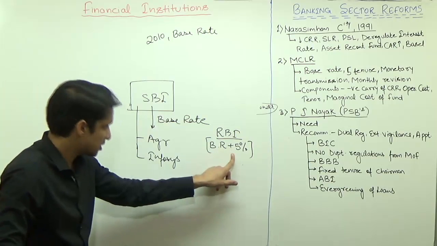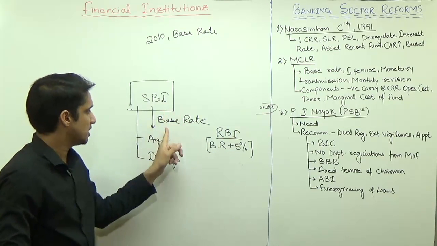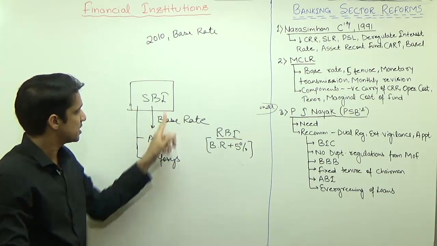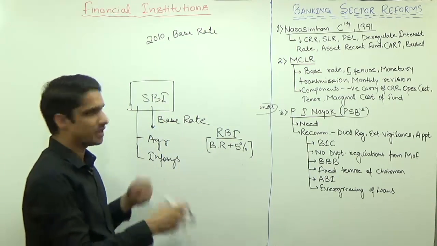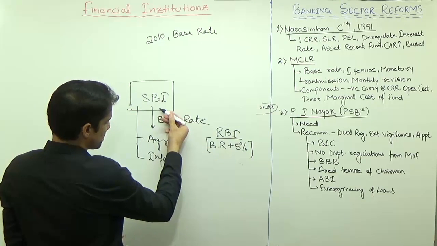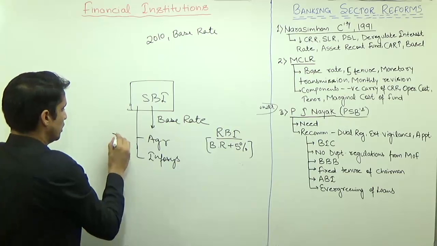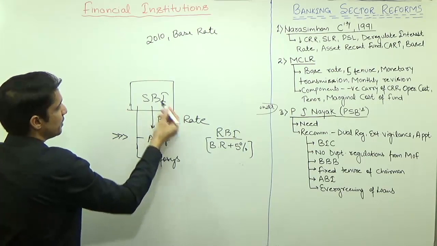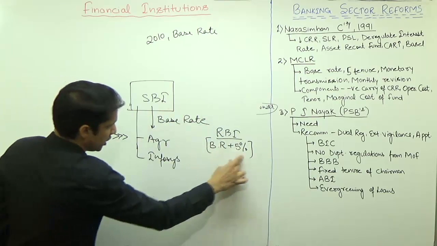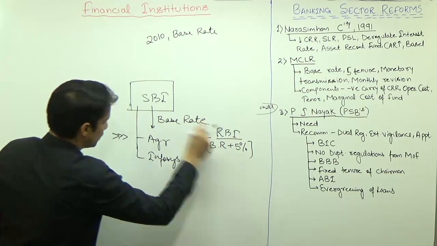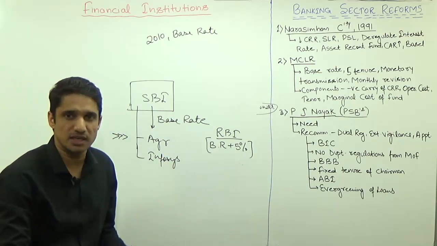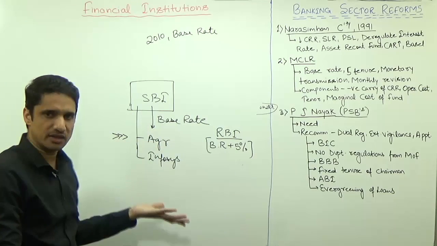Now, as per this cap, when SBI is deciding the base rate with respect to these customers, SBI wants to keep the value of base rate more, so that the rate at which SBI will lend to agriculture will be more. So on this side, SBI wants to increase the value of base rate, because when base rate is more, the rate at which SBI lends to agriculture will be more, because agriculture is risky lending. So SBI wants to lend at a high interest rate.